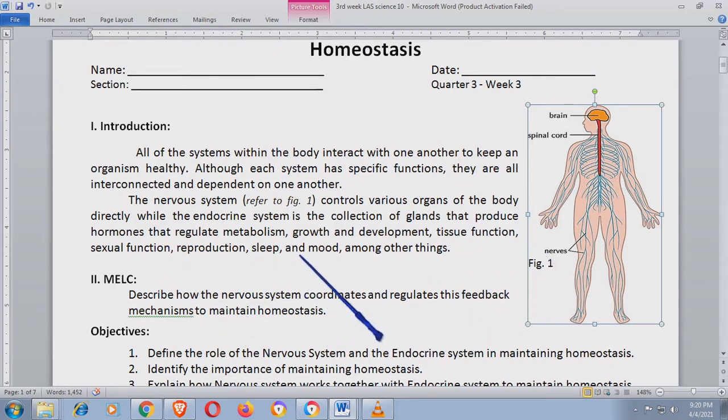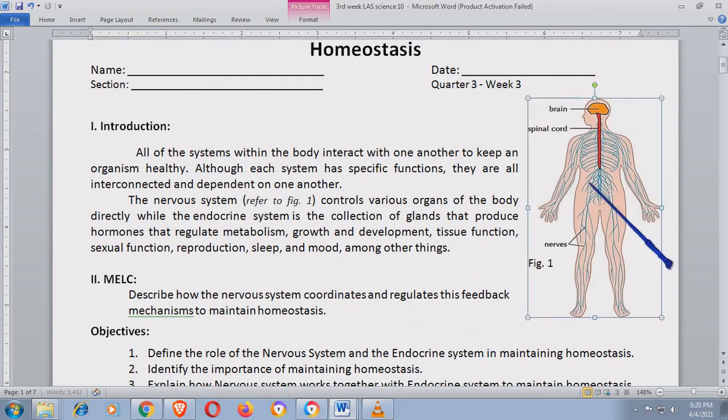mood, among other things. So dito, naglagay ako ng picture ng nervous system kasi na dun sa previous learning activity sheet, meron ng picture ng endocrine gland. So medyo familiar na yung mga bata doon. Dito kasi bago to sa grade 10 student natin. Kaya naglagay ako ng picture na if you're going to refer to the picture, meron tayong nervous system.